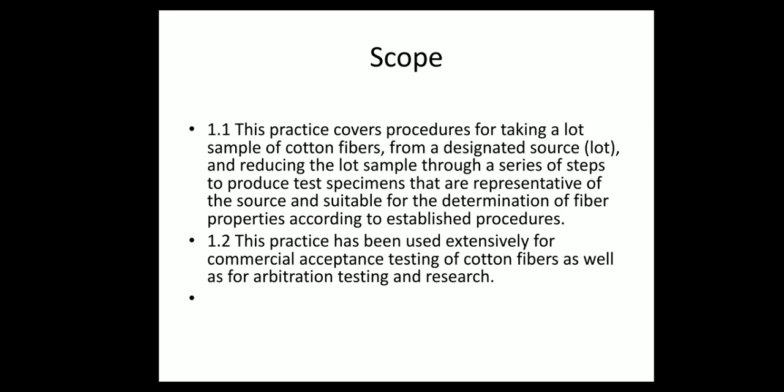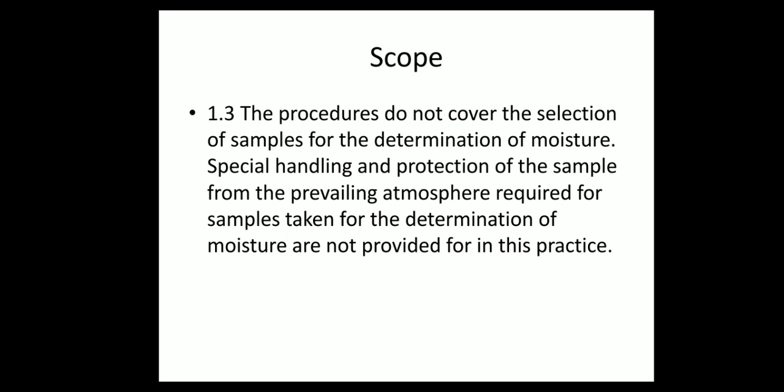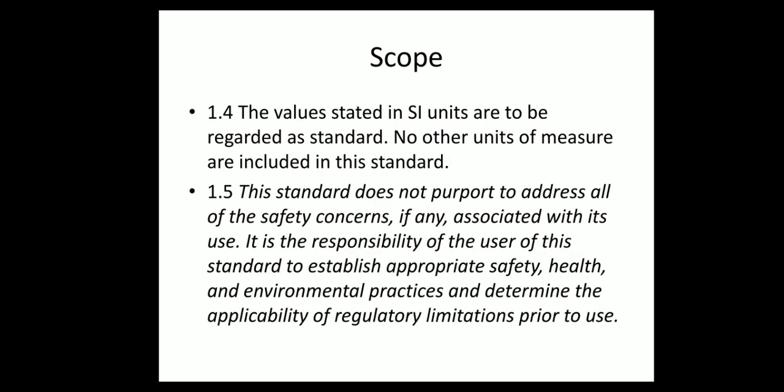This practice has been used extensively for commercial acceptance testing of cotton fibers as well as for arbitration testing and research. The procedures do not cover the selection of samples for the determination of moisture. Special handling and protection of the sample from the prevailing atmospheres required for samples taken for the determination of moisture are not provided for in this practice.